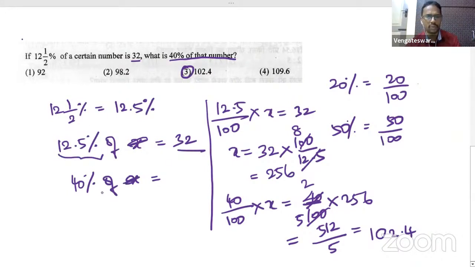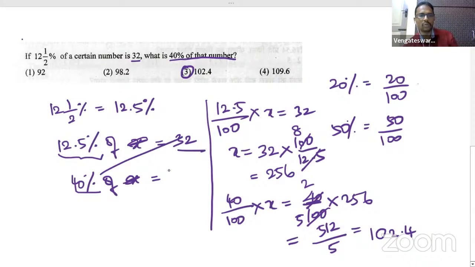12.5% of some number is 32. 40% of the number is what? So all I need to do is I'll directly relate this 12.5 with 32. Then 40% is what? The values will be proportionate. Just think of this. For some number, 12.5% of that number is 32. Then 40% of that number will be obviously more than 32. Correct? Yes. Right.